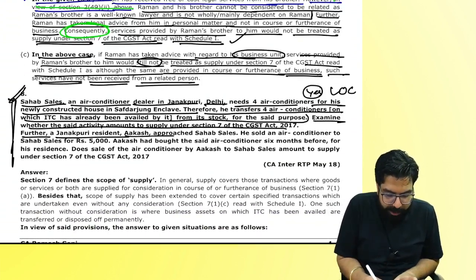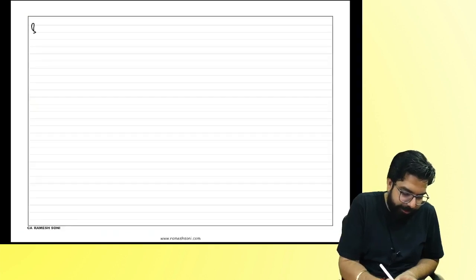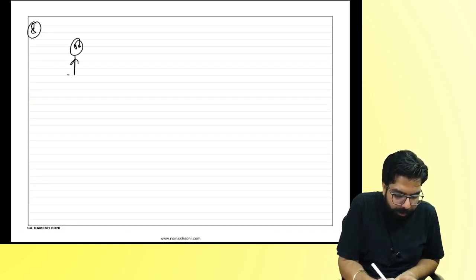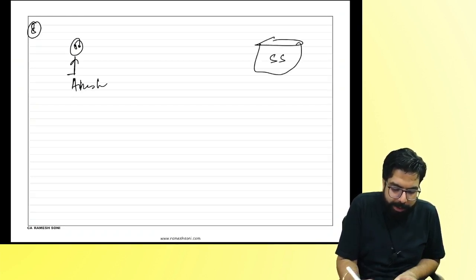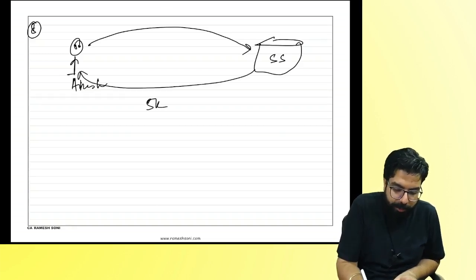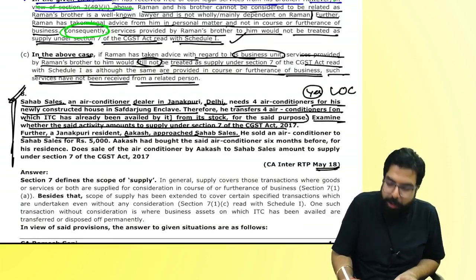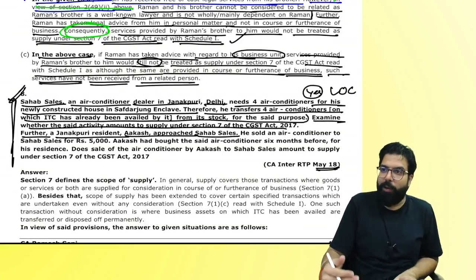Further, Janakpuri resident Akash approaches Sahab Sales. Question number 8. This is Akash over here. He went to Sahab Sales and told him, I have an AC, I want to sell it to you. He sold the AC and Sahab Sales gave him 5,000 rupees, if I'm not wrong. This is a 2018 question. We're reading since a long time, correct?